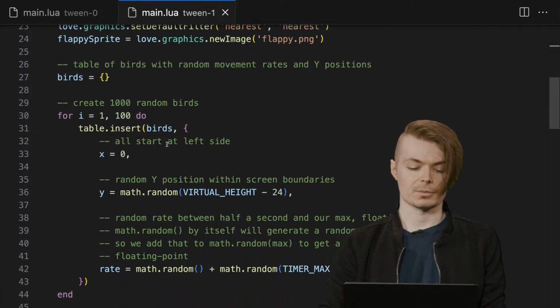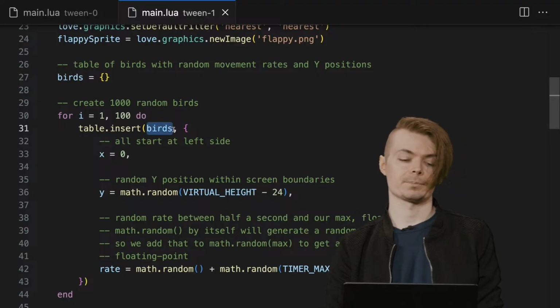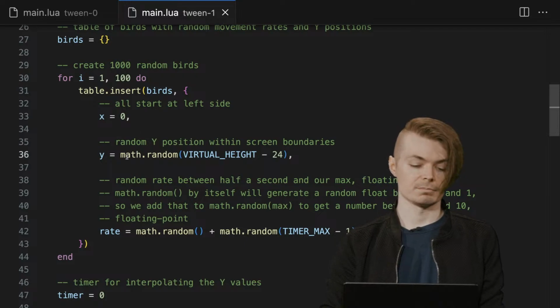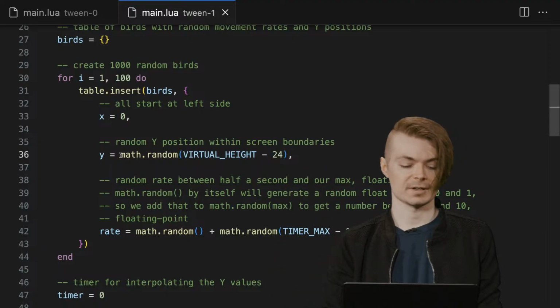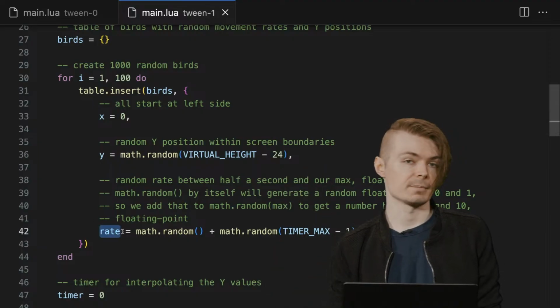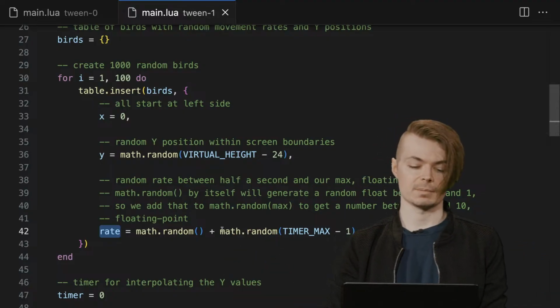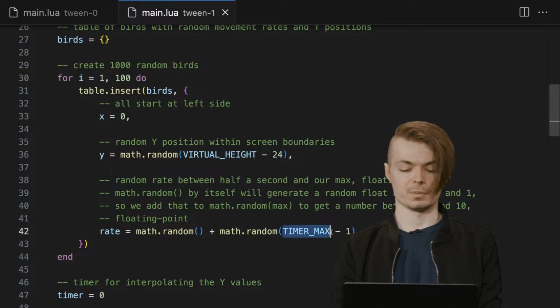I'm going to show here we're inserting into birds 1 over 100 at the start of main. We start them all at 0 on the x. We start them at some random y value so we can actually see them all moving with each other. And then we set a rate for them as well. This rate will allow them to all independently move, and we're going to set that to be some sort of random value between 1 and the max.